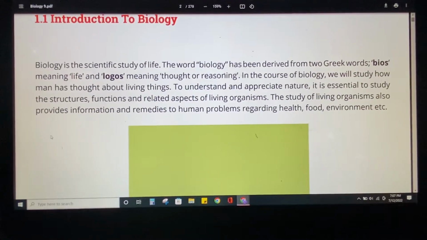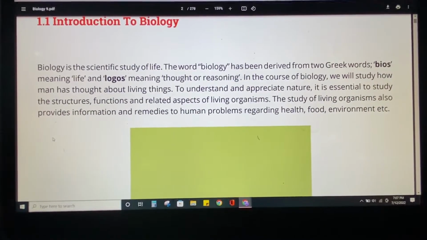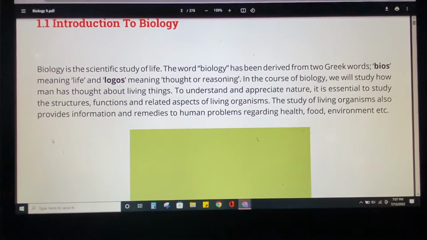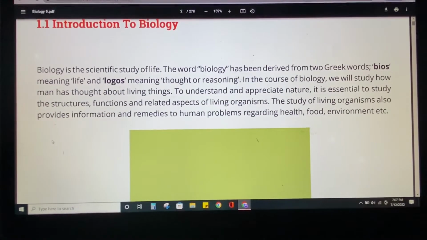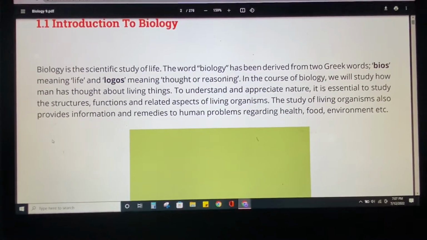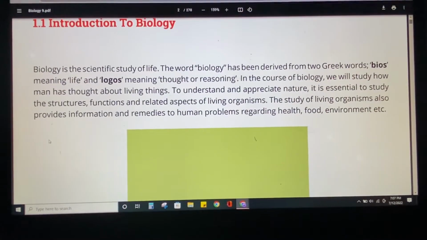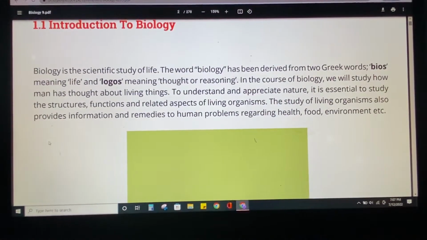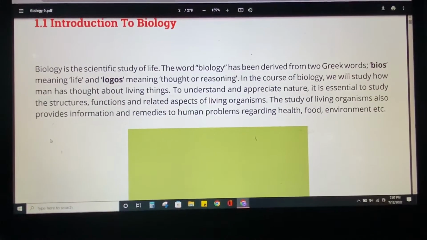The word biology has been derived from two Greek words. It is a combination of the two words bios and logos. Bios means life and logos means reasoning or thought, that you are going to think about what is the meaning of life. In the course of biology, we will study how man has thought about living things, like how we can study living organisms, their structures, their functions, and anything related to that.